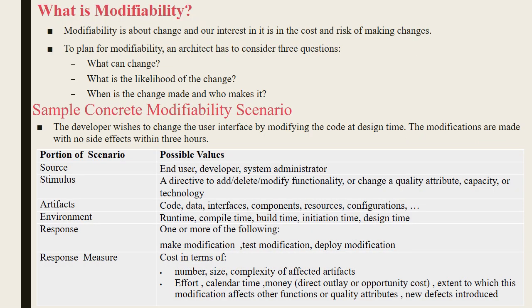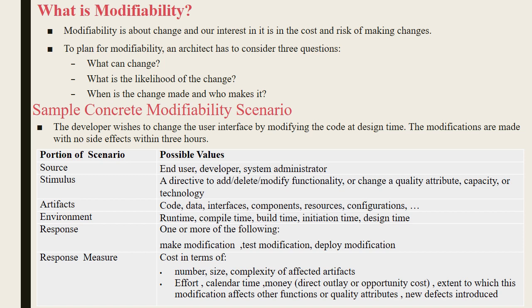Next characteristic is modifiability. By the name itself, we can identify that it is about the change or the updates which are going to be made in the software. Modifiability is about change, and our interest in it is in the cost and risk of making the changes.